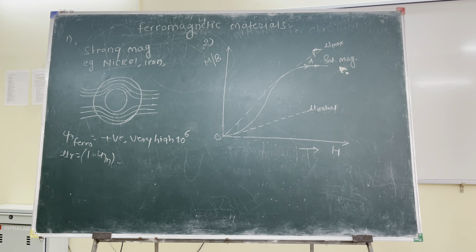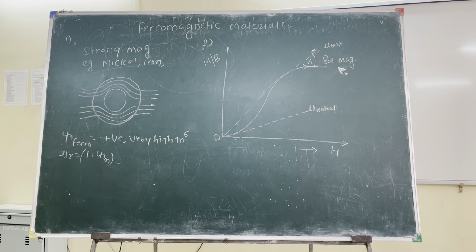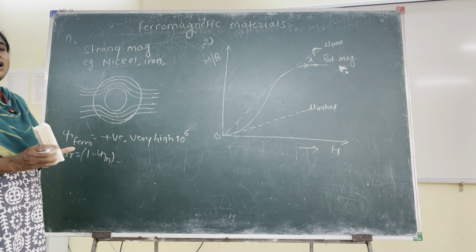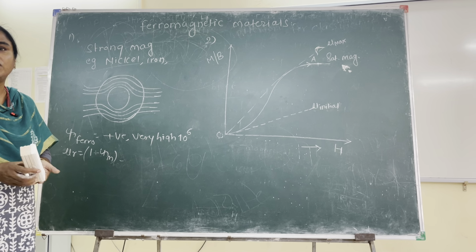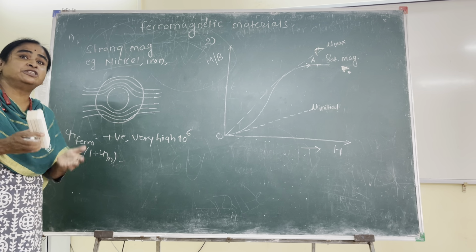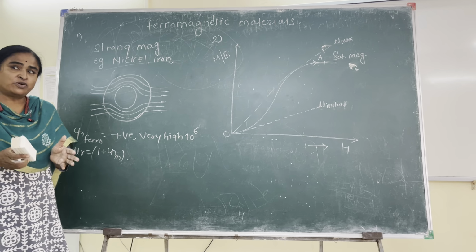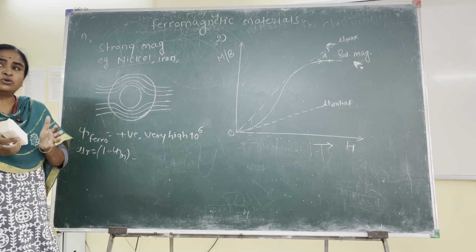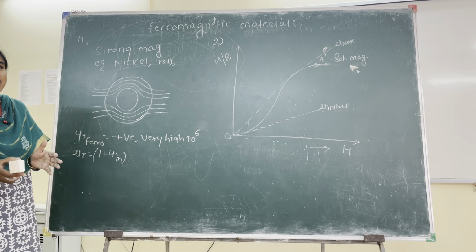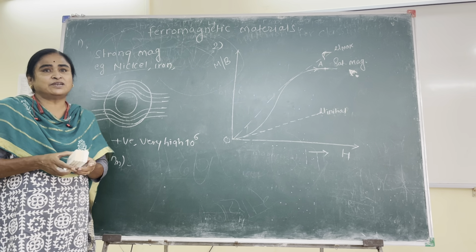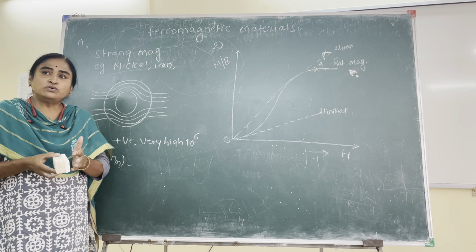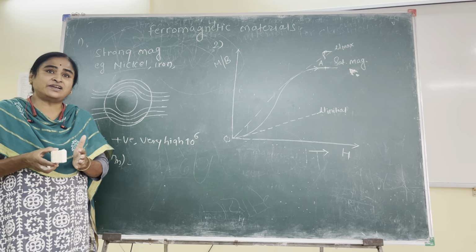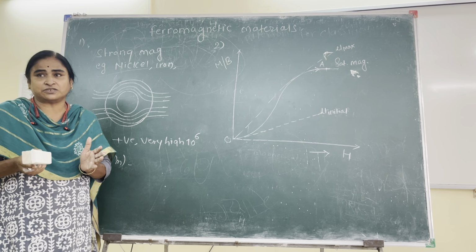Coming to a few next features, I would like to tell you that the ferromagnetic properties of a substance are revealed, manifested only when the substance is in crystalline form. So ferromagnetic materials exist only in crystalline form, and if by any chance a ferromagnetic material is converted from solid to liquid form, it loses its ferromagnetic properties and behaves as a paramagnetic substance.